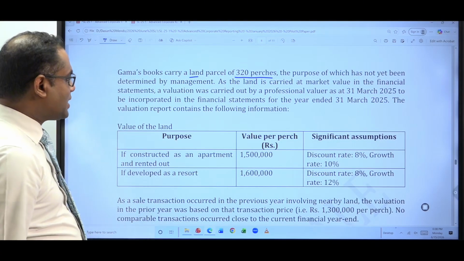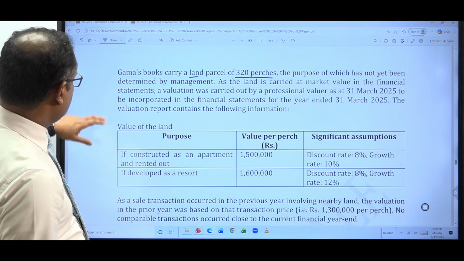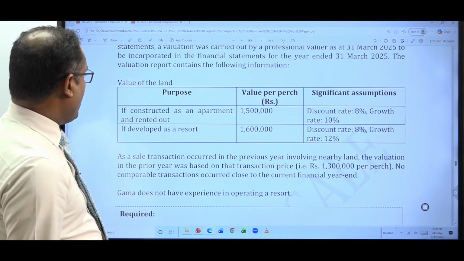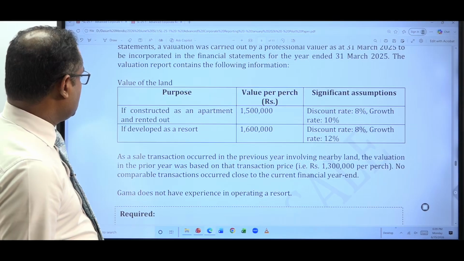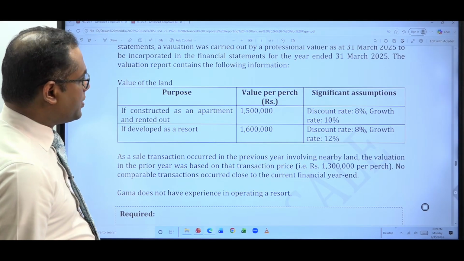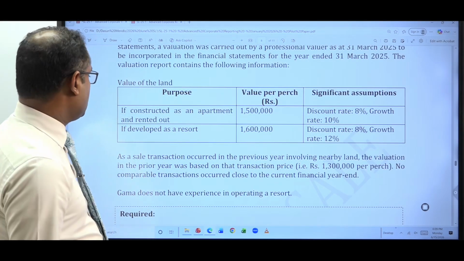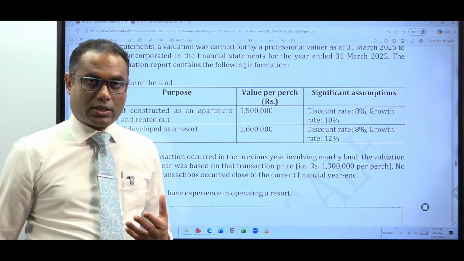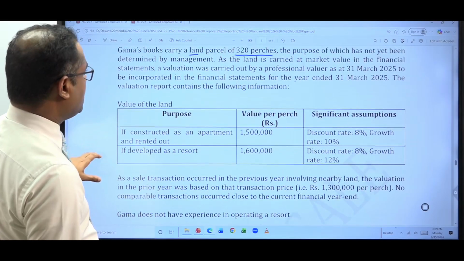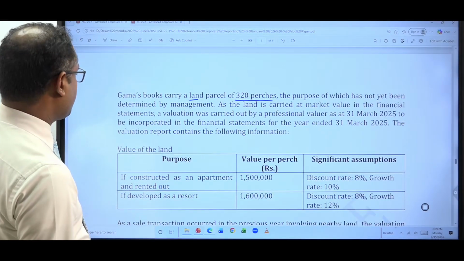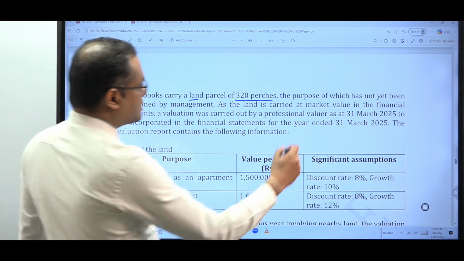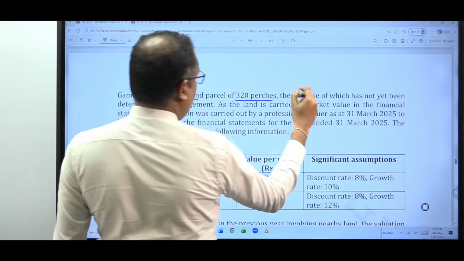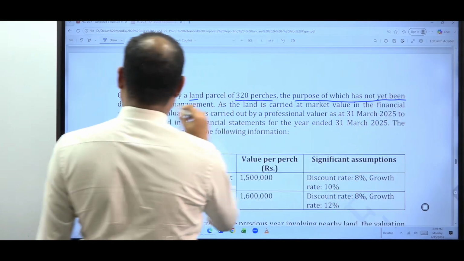The valuation report contains the following information: value of the land, purpose, value per perch, and significant assumptions made. One of the important criteria mentioned in the first para is that the purpose for which the land is held has not yet been determined.